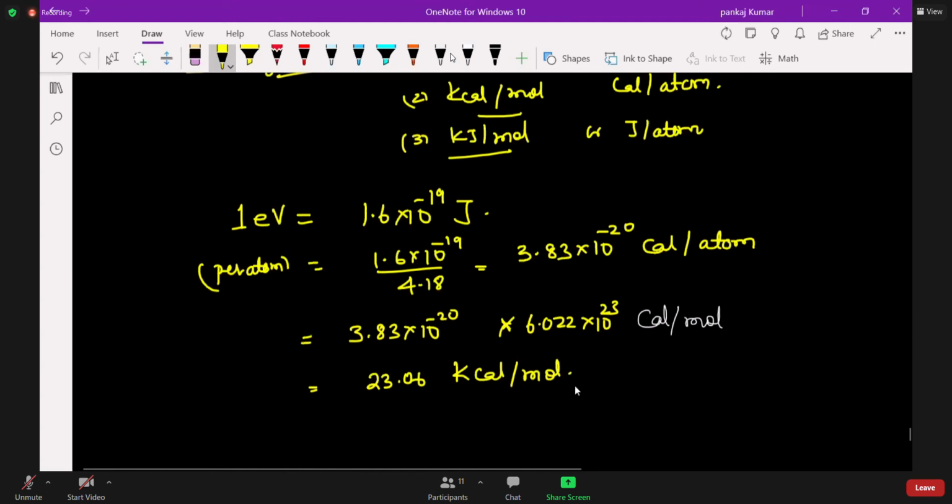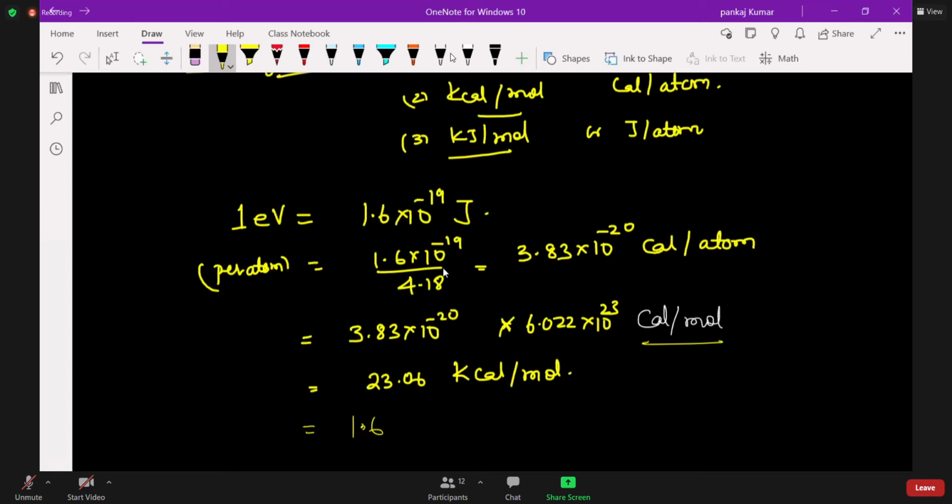Is it clear now? Next we can also write the units. What are the units you're writing right now? This is ionization energy, so one electron per atom or per mole. We can use electron volt, so everything you can use per atom or per mole, but you have to remember the value. They can ask you calorie or per mole. Normally per mole is there, and per mole means 1 mole of atoms. So you have to know the value per mole and per atom also.